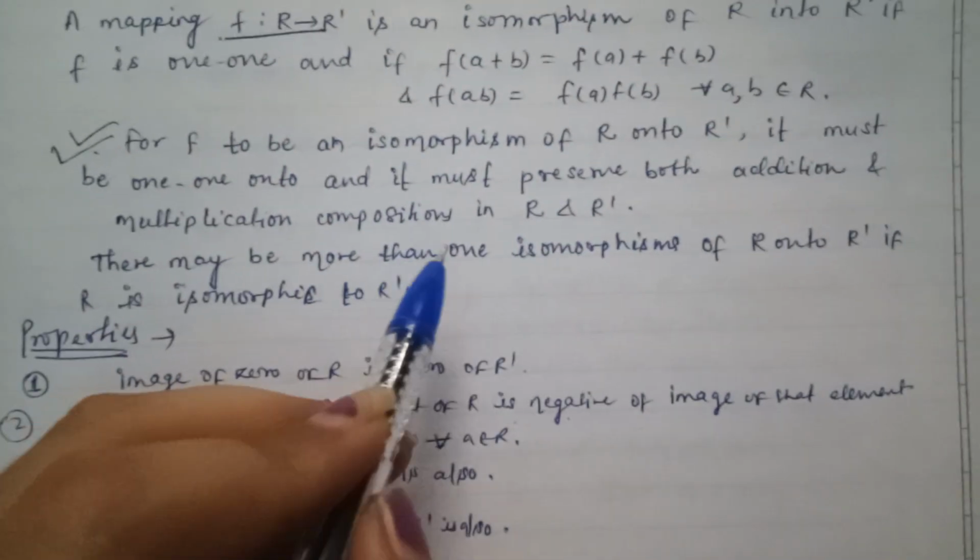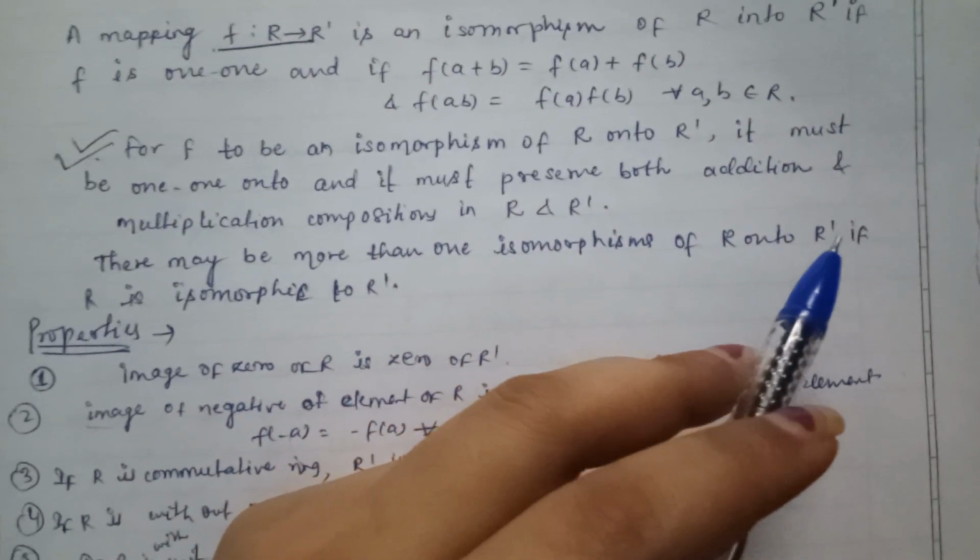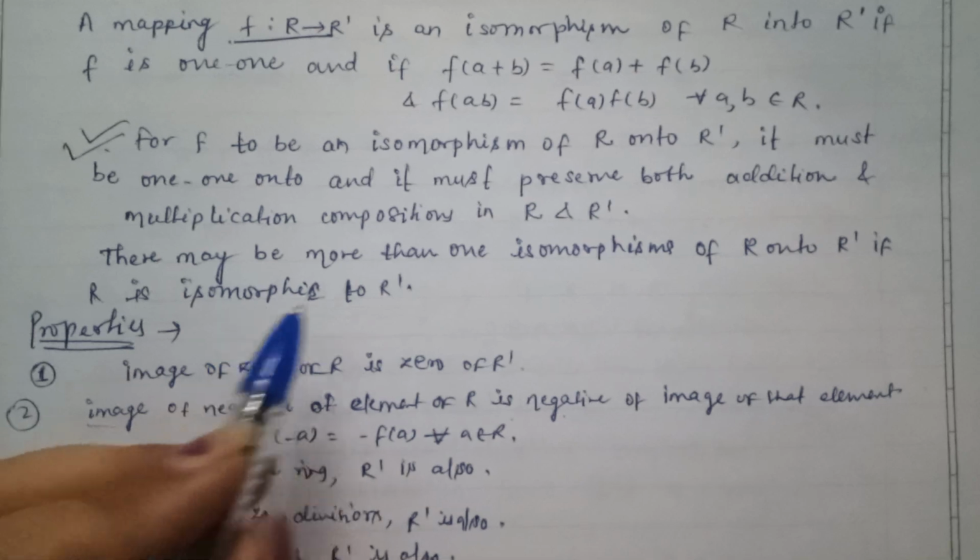There may be more than one isomorphism of R onto R dash if R is isomorphic to R dash.